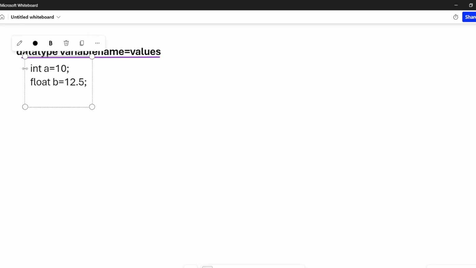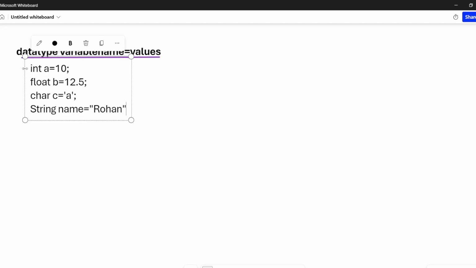But I'm explaining it again. If I want to store a character, I will write char c equal to, with the character in single quotes. In Java we have done this. If I want to store a collection of characters, or a string, I will write name equal to, with the value in double quotes. So that is how we create a variable: data type, variable name equal to value.